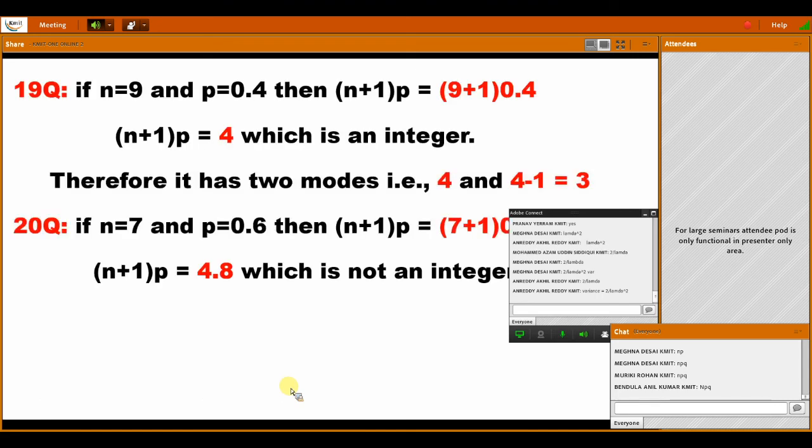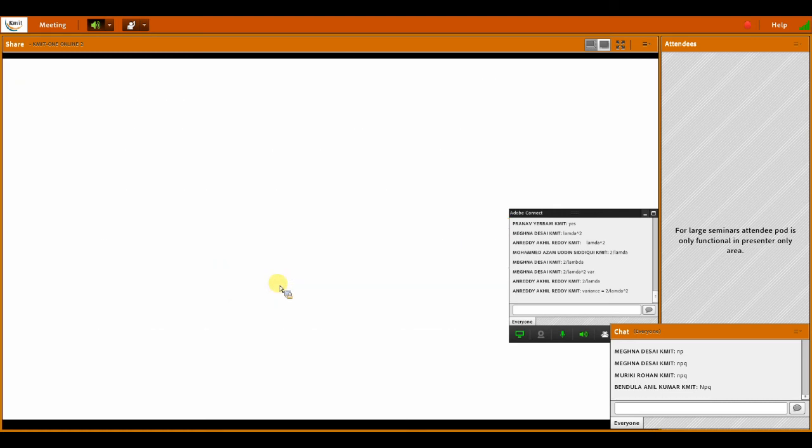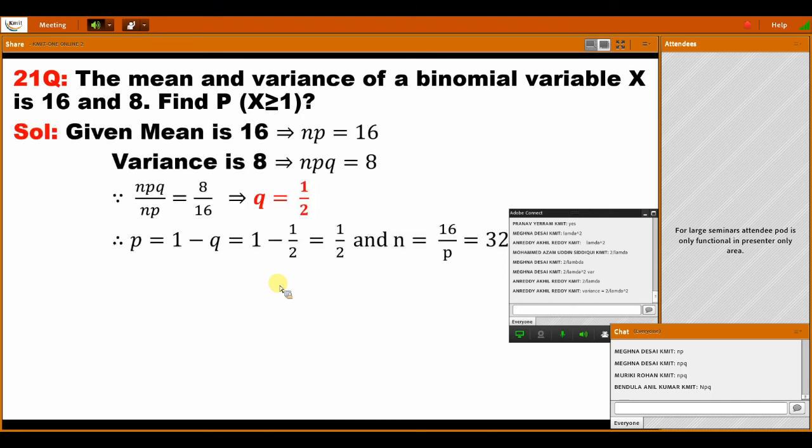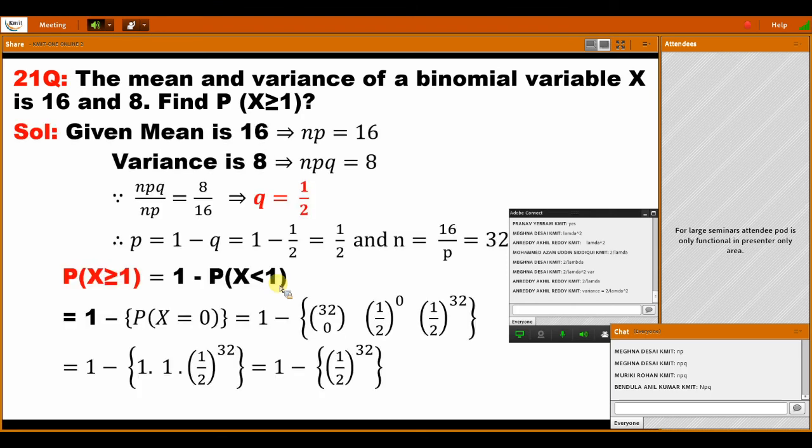These are all some problems. The n value and p value are given. How do we calculate? If n is given and p is given, then how much is (n plus 1) p? Integer. So if it is an integer, the mode is both 4 and 4 minus 1. If it is not an integer, then we have to take the integral part. The integral part of 4.5 is what? 4. There are some problems; you may get this type of questions. Go through this. If you have any doubt, ask me, I will clarify.